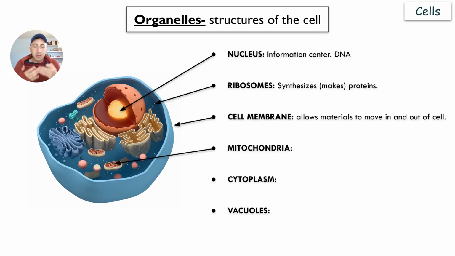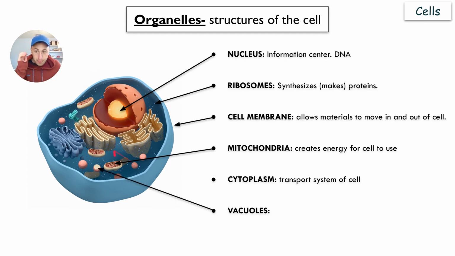The mitochondria, that is the powerhouse of the cell. That creates the energy for the cell to use. We'll see later on how the mitochondria create ATP, energy for the cell. The cytoplasm, everything is located inside of the cytoplasm. If you go inside of a cell, you're not in empty space. You're in this jelly-like substance, and that is called the cytoplasm. So everything moves inside the cytoplasm, which would therefore be considered the transport system of the cell.